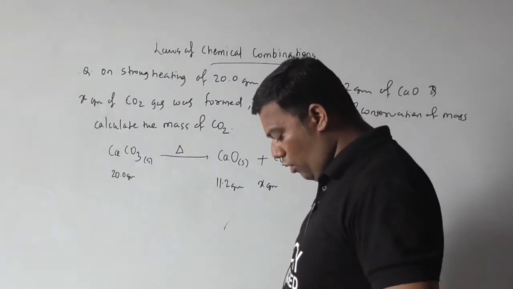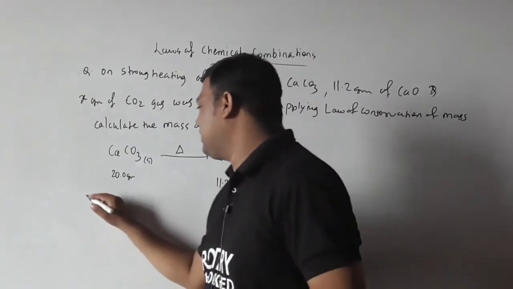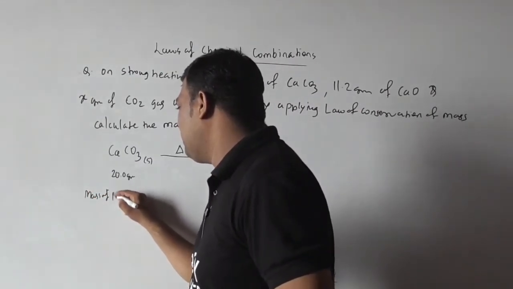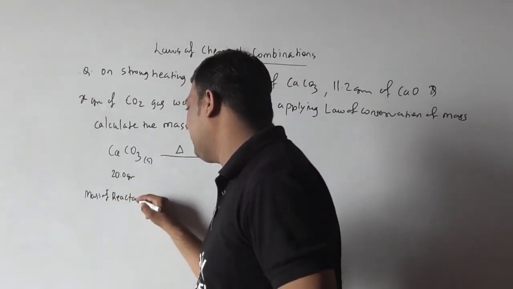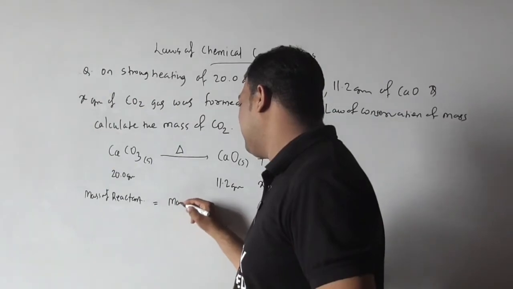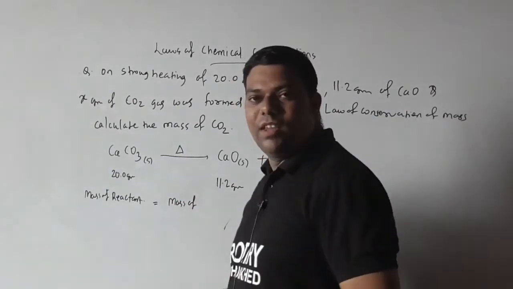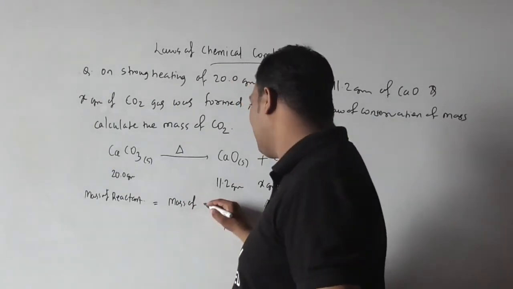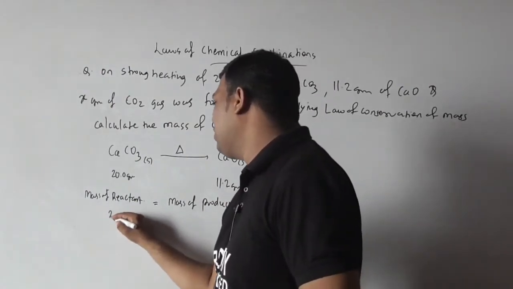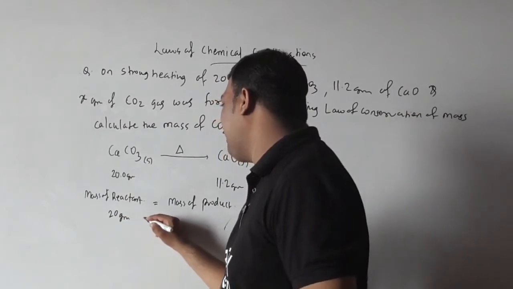Okay, so how much can we calculate? Yes, very interesting. Mass of reactant is equal to mass of product. So mass of reactant, how much? 20 gram.